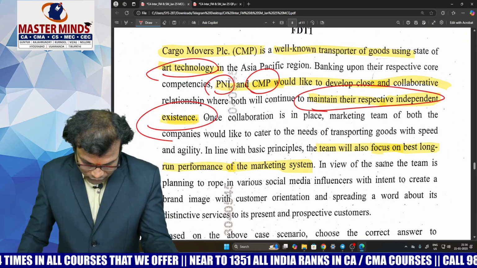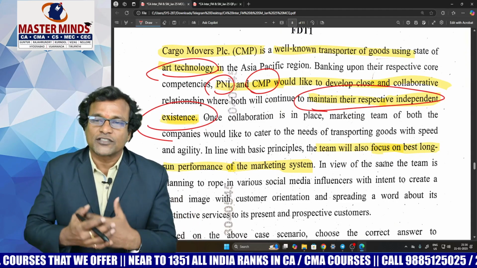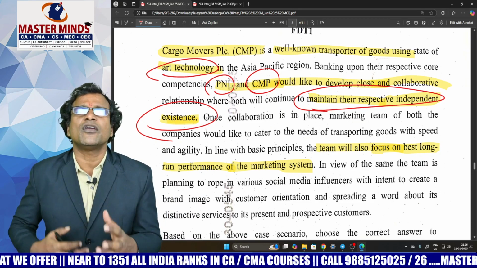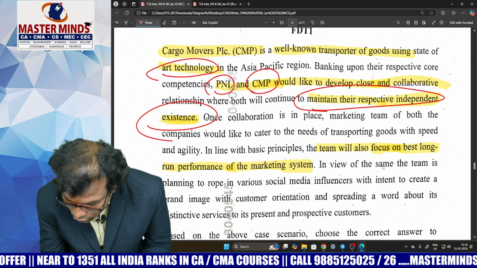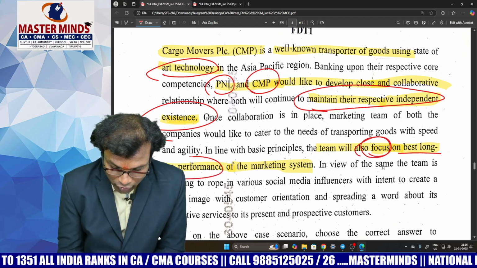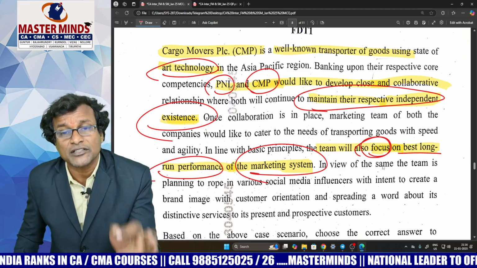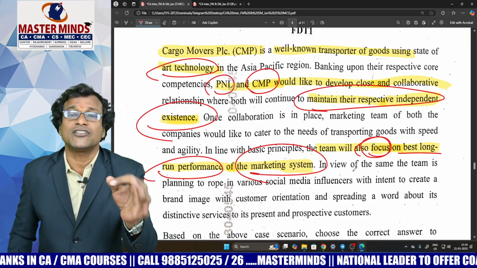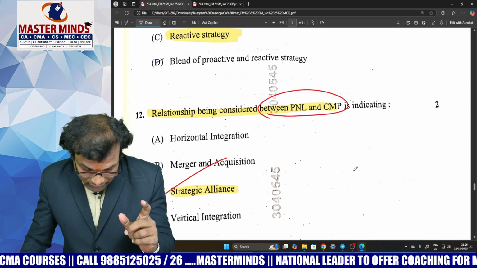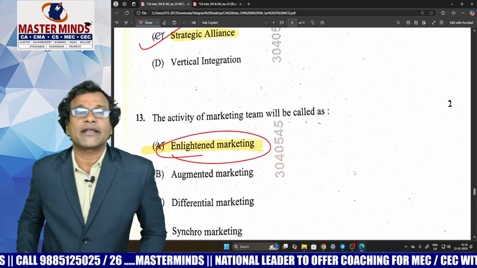Right. Now come to the next part. In order to enhance their sales and profits, they have to do some marketing. They are not releasing their advertisements purely on a commercial basis. They want to focus on the best long-run performance of the marketing system. This is one of the 5 principles of the enlightened marketing technique. There are different types of marketing strategies, right? Out of which this is called one of the principles of enlightened marketing.